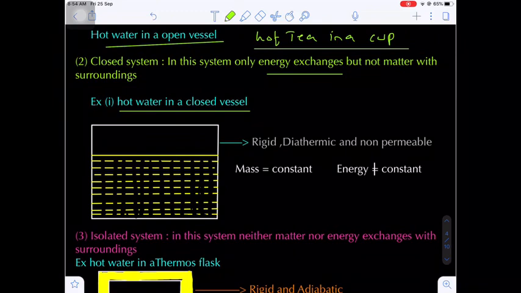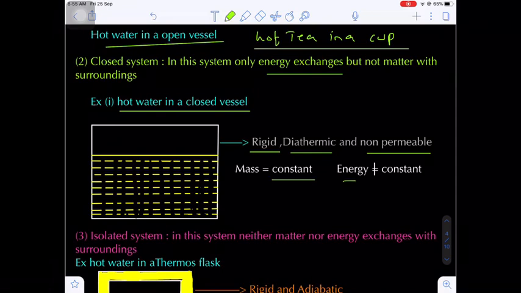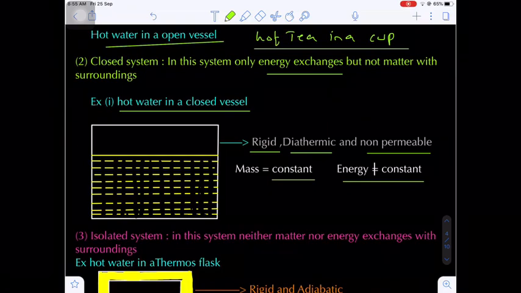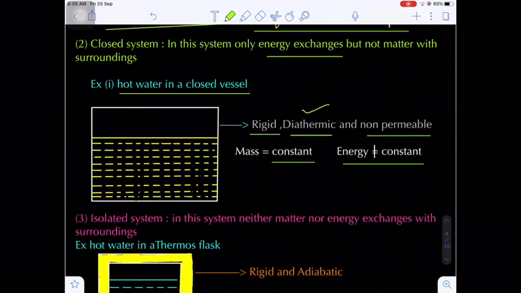Let's suppose this is a closed vessel. That means there will be no expansion or contraction in the system. That's why this is a rigid system. And diathermic, that means it allows the heat. And non-permeable, that means mass cannot exchange because the system is completely closed. Here mass is kept constant, yes, but energy is not constant, because the diathermic wall allows the heat exchanges. Are you getting my point?